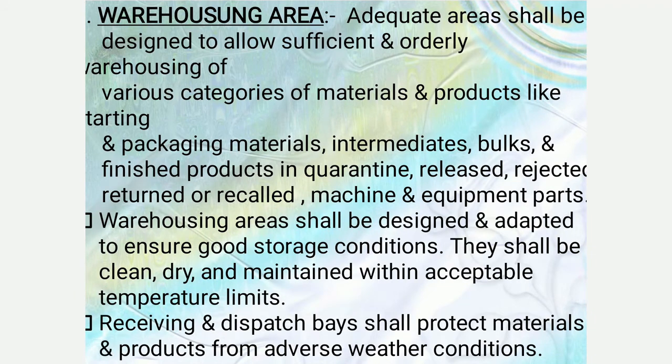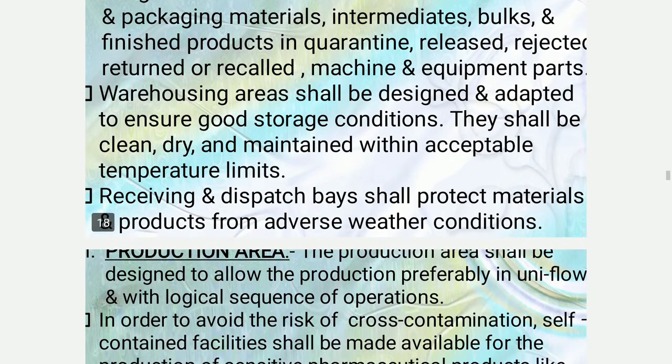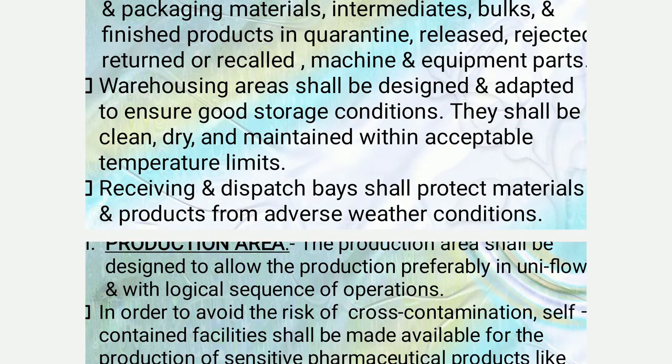After general requirements, next one is the warehousing area. Adequate areas shall be designed to allow sufficient and orderly warehousing of various categories of material and products like packaging materials, intermediates, bulks, and finished products in quarantine, released, rejected, returned, or recalled machines and equipment parts.